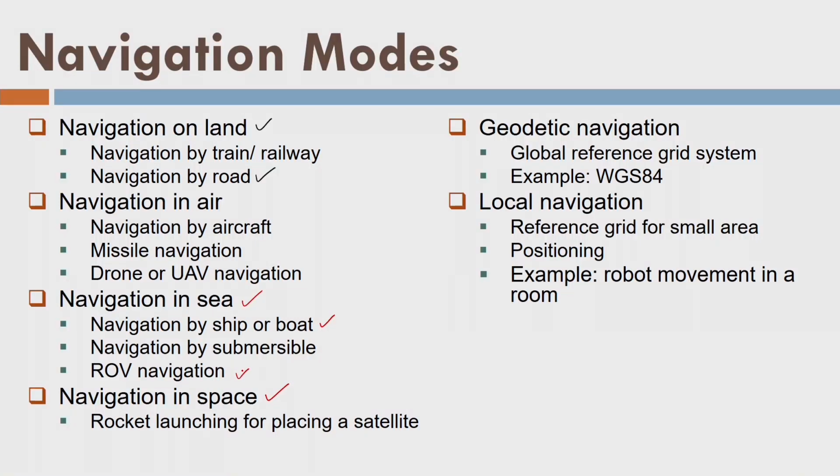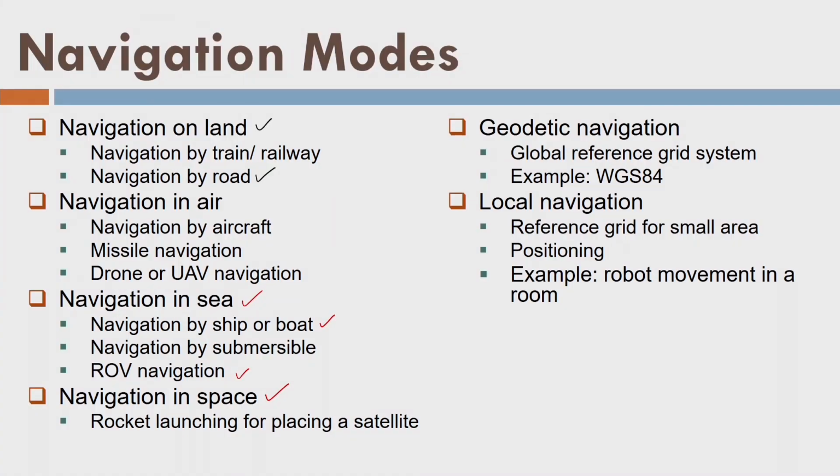Then ROV navigation. ROV is like UAV. UAV is an unmanned aerial vehicle, which moves in the air, and ROV is a remotely operated vehicle, which moves under the water. So they are basically automatic vehicles that are used to detect or search under the water, maybe sea or river. There is another classification, the geodetic navigation and the local navigation. What is geodetic navigation? If I have a global reference grid system, let's say WGS84, or I am using some map system, maybe LCC projection or UTM projection, having some global grid like WGS84 or Everest, it is called global navigation.